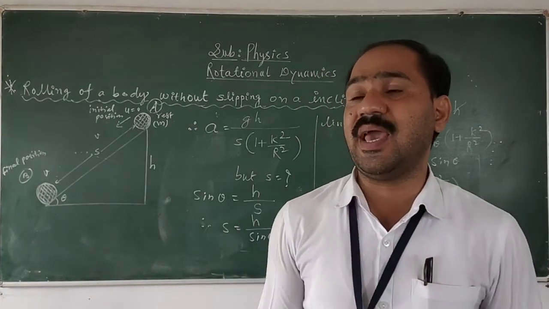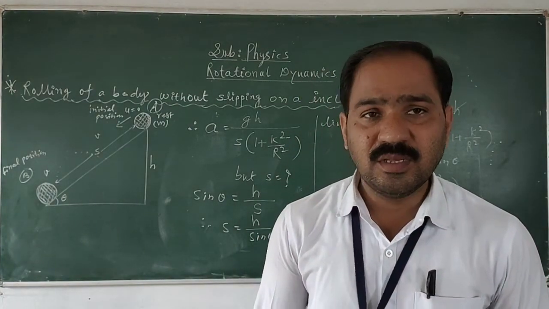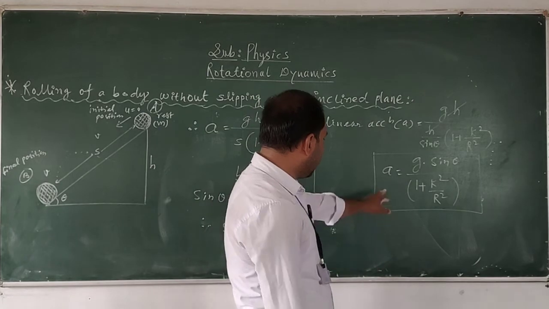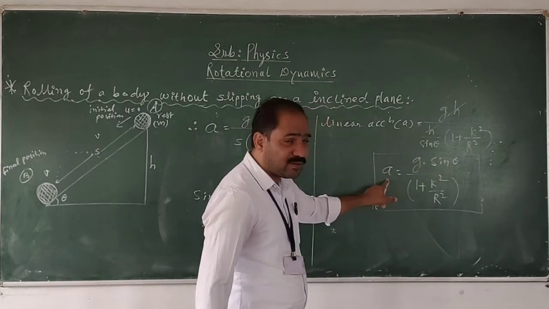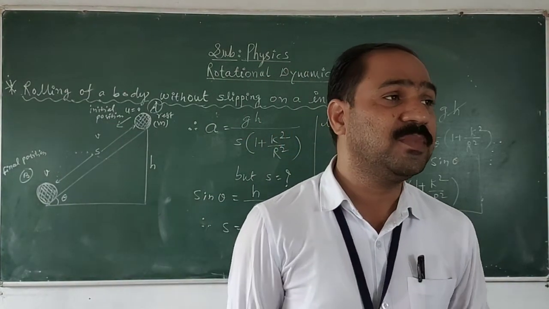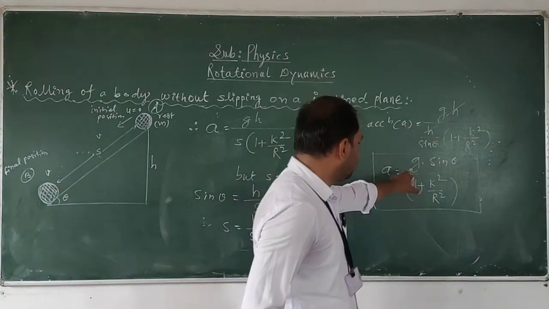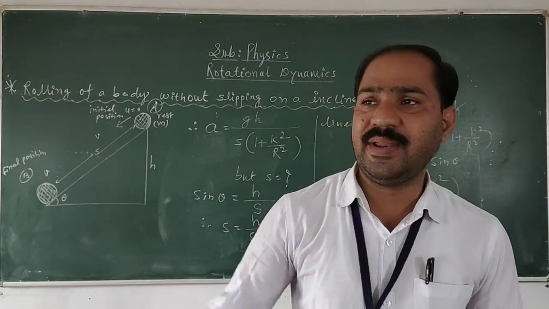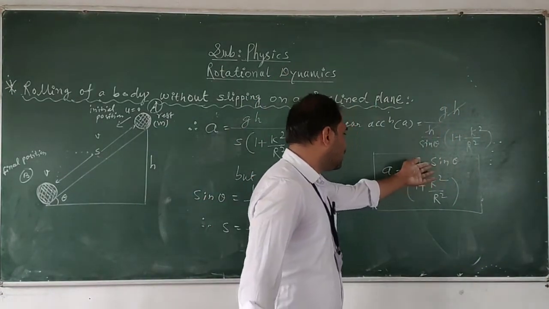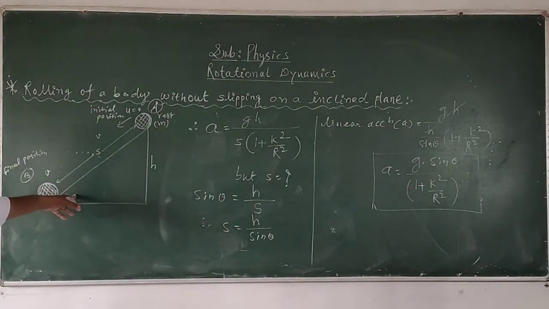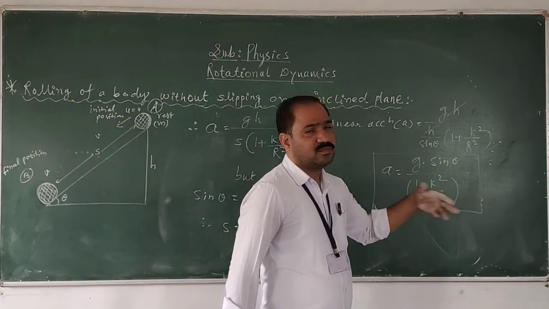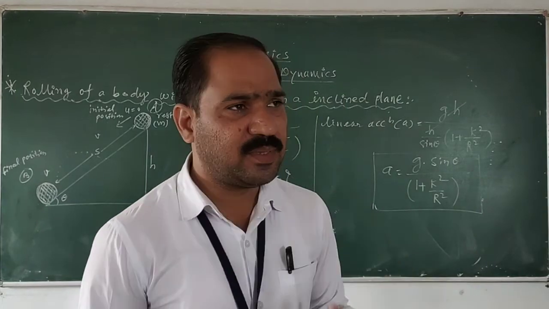This equation gives you the acceleration of the body. Why? Because here the body will be rolling down without slipping. Now this is g into sin theta. So this is the linear acceleration of the body while it rolls down on the inclined plane. But here g is the value of acceleration due to gravity at the certain height where the body is at that time. Sin theta is the angle made by this horizontal and the inclined plane. Again here k is the radius of gyration, r is the radius of that body.